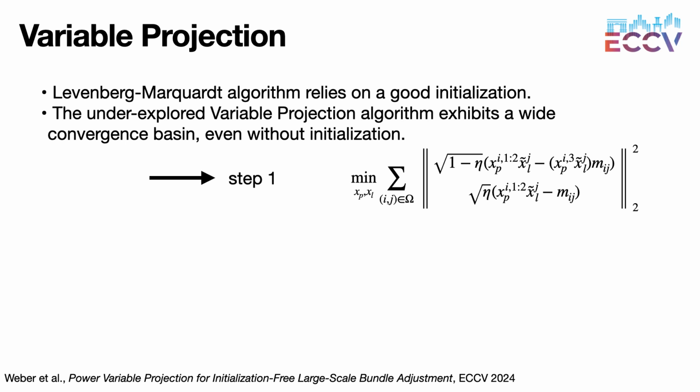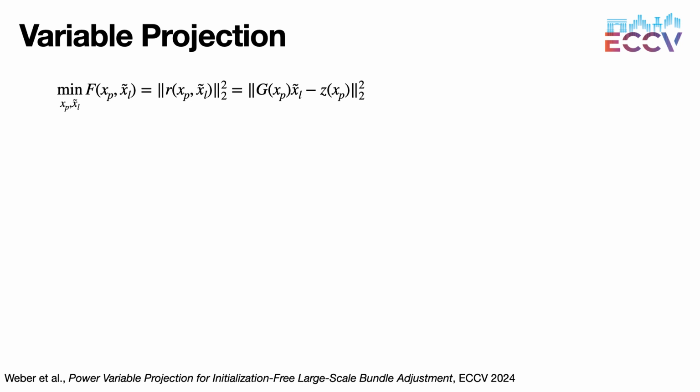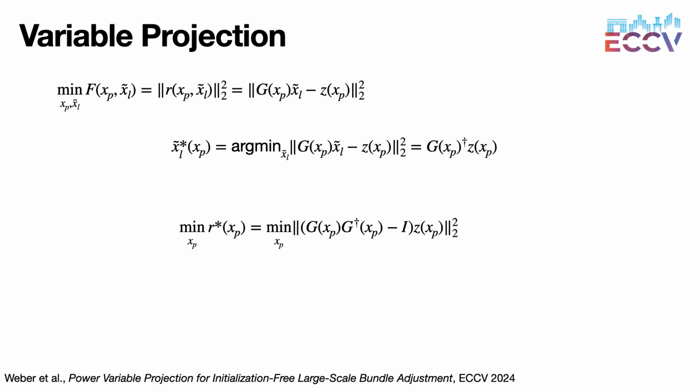Let's formalize the first minimization problem with xp the camera parameters and xl the landmark coordinates. It can be written as a separable nonlinear problem. Due to the separability of the equation, a closed-form solution for optimal landmark coordinates is straightforward. The dagger corresponds to the pseudo-inverse. We substitute the solution for landmarks and we get the following reduced problem.